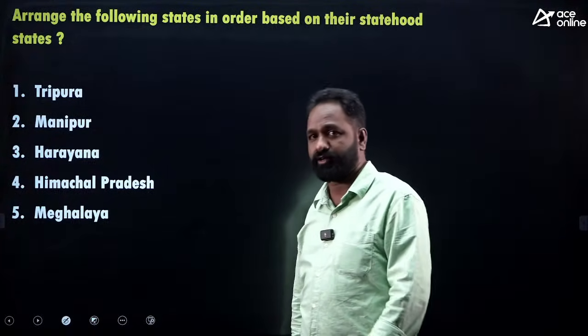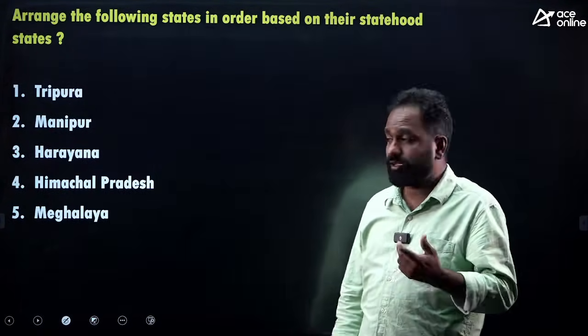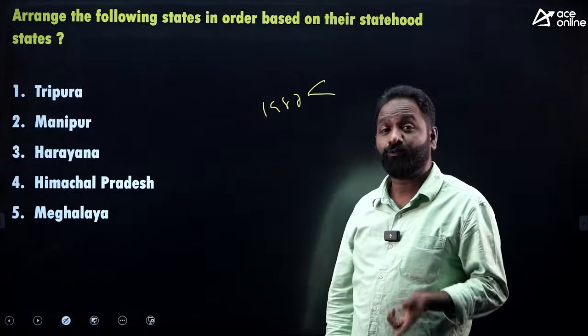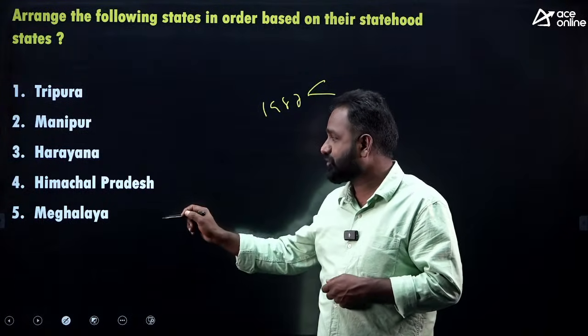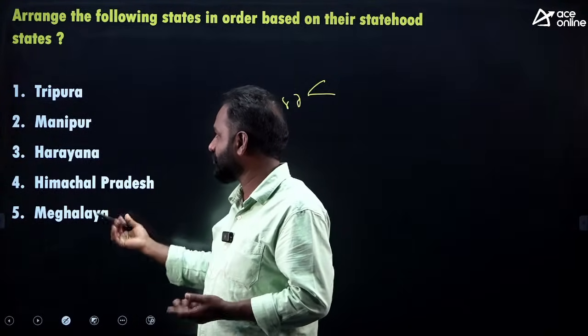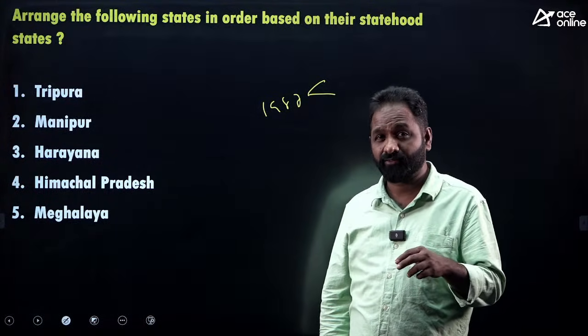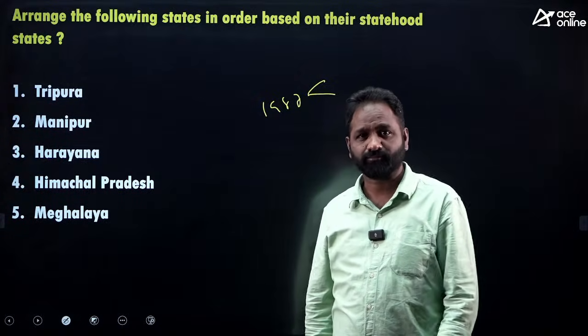Even if you don't know the year, you can arrange it. If you remember that in 1987 three states were created, Goa and Arunachal Pradesh among them, then first Gujarat, then Nagaland, next Haryana, Himachal Pradesh.